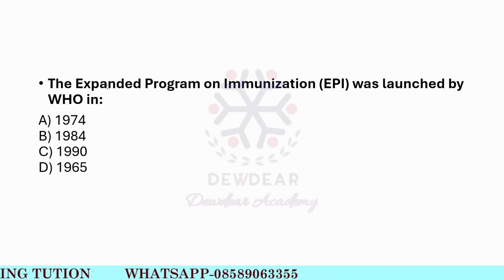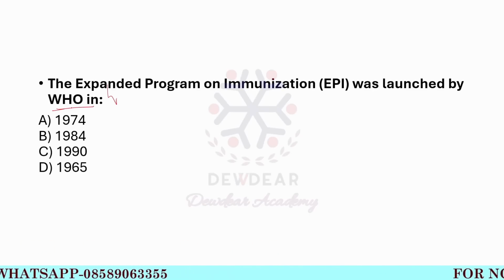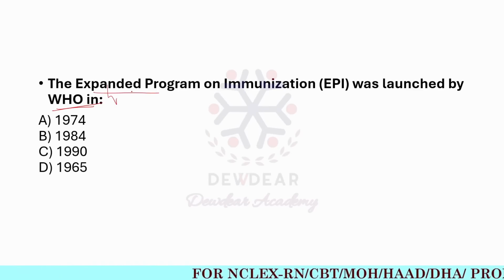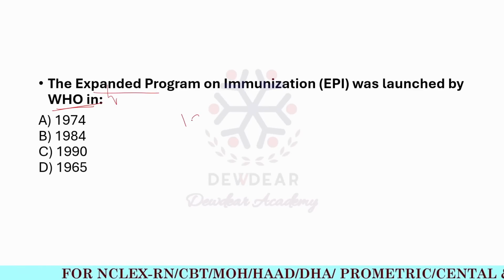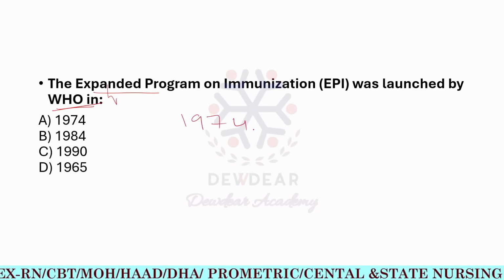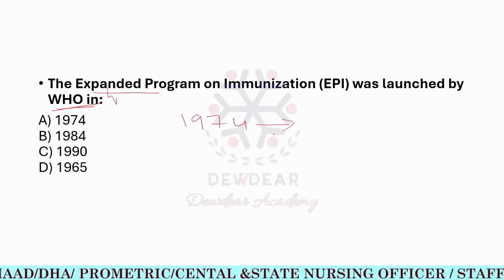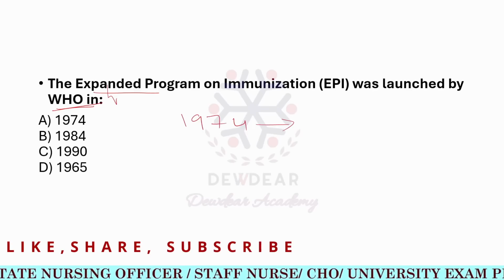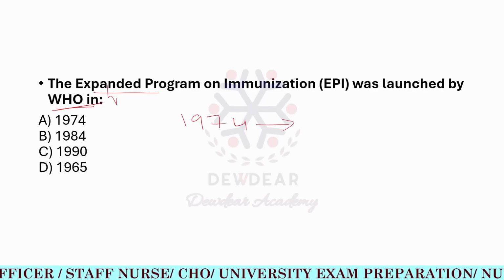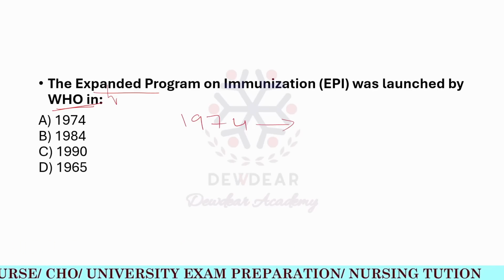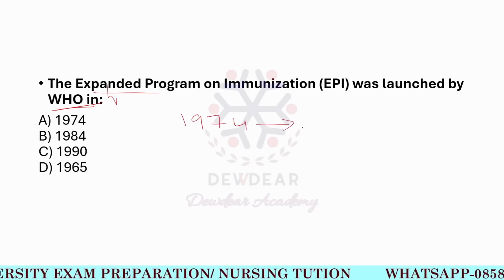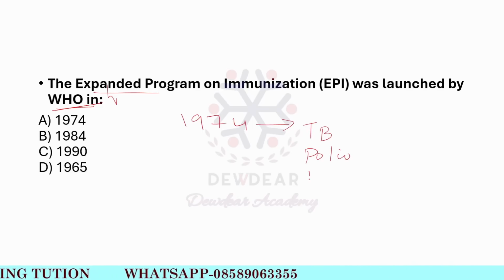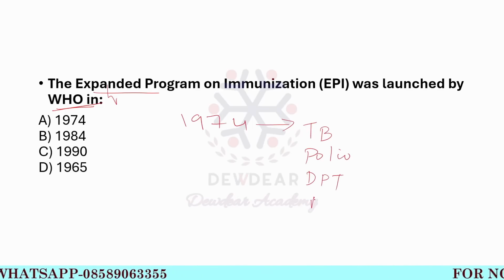The World Health Organization launched this EPI, Expanded Program on Immunization, in 1974 to ensure universal access to vaccines for preventable diseases like tuberculosis, polio, diphtheria, pertussis and tetanus, that is DPT, and measles.